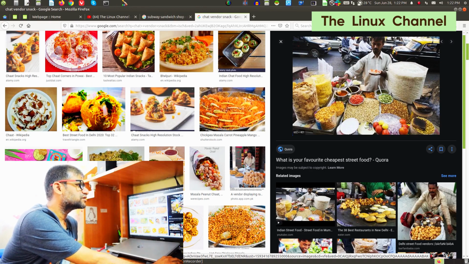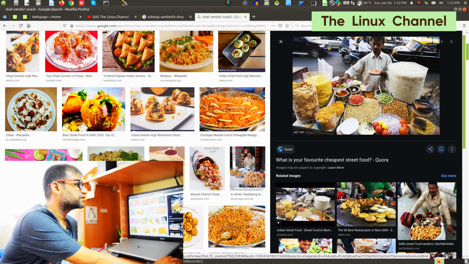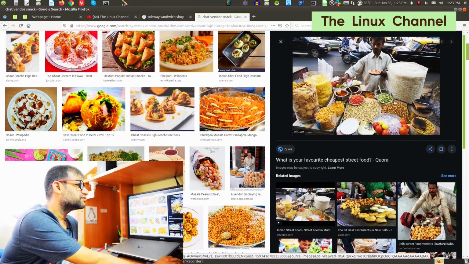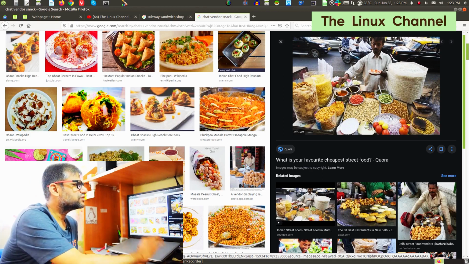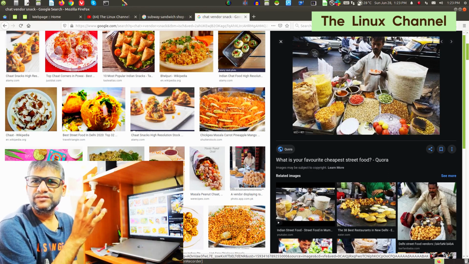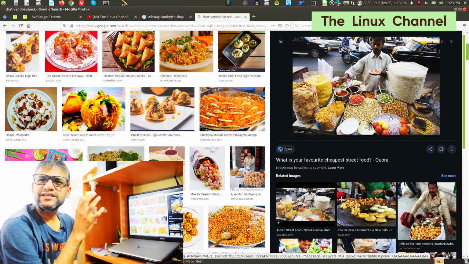This can be red sauce, this can be tamarind and sweet sauce, so it is tangy and sweet, and this is green chutney or pudina, mint and green chili sauce and stuff like that. And apart from that, you can see there is sev and this puri, more of a flat type, and so he is going to use various ingredients and make the dish which you exactly order. So take this as the learning curve.